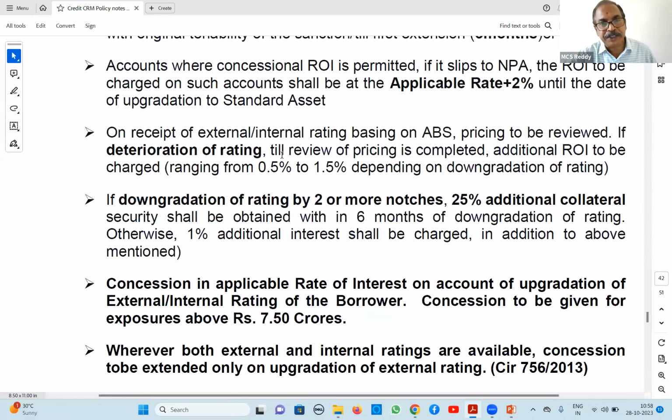Till those 10 months, don't wait. Till that time, they have given one big chart, a 0.5% to 1.5% chart. So based on that chart, we have to charge this additional rate till the next review. This has come recently.